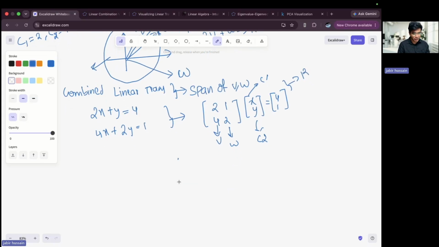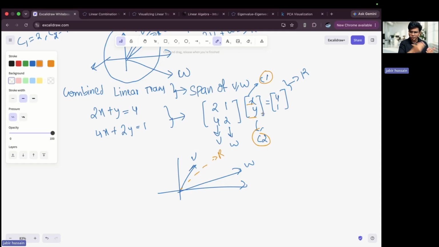So if this is my v vector, and I'm just drawing randomly, this is my w vector, then I'm trying to stretch or compress the vectors in such a way that I get this particular r. This is my r. I'm trying to get r by manipulating the values of v and w, and I'm manipulating them by c1 and c2, basically x and y.